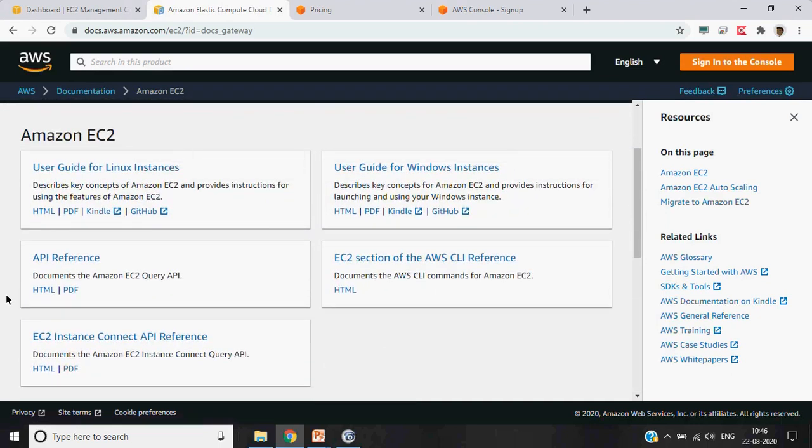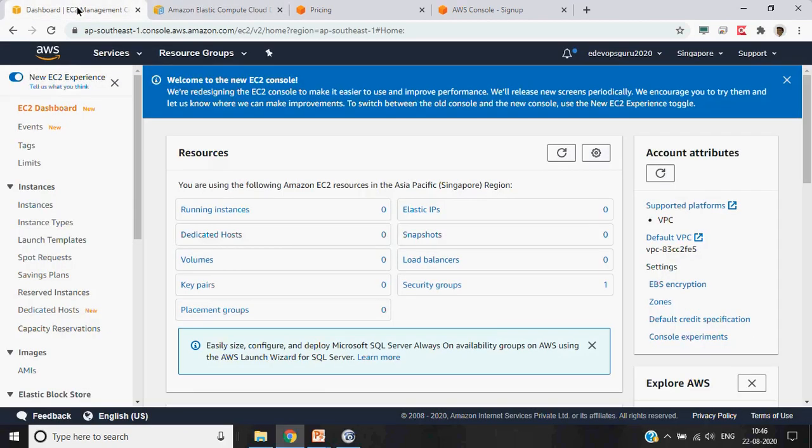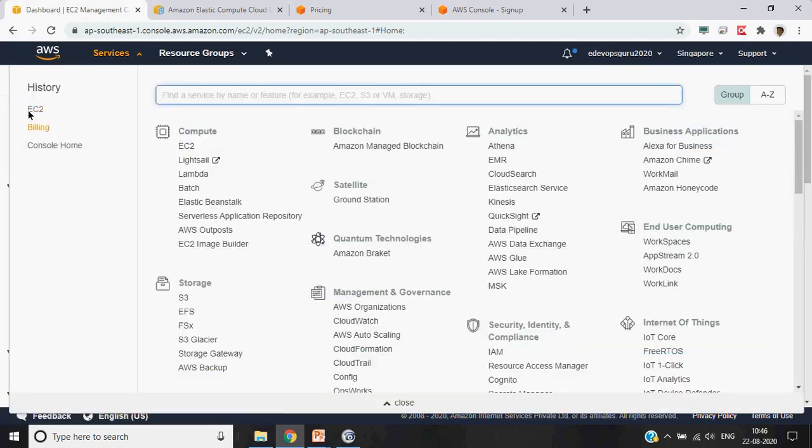So you will get a very detailed information. You will also get the API reference document, which you can always refer to, if you are developing something which you need to connect to EC2 using the API. So we will cover these things later on. I just wanted you to get familiar with the look and feel of this page. Okay.